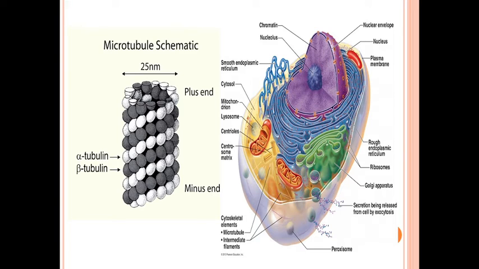Now what the vinca alkaloids do: when we administer a vinca alkaloid, it reversibly binds to the tubulin and forms crystalline aggregates.